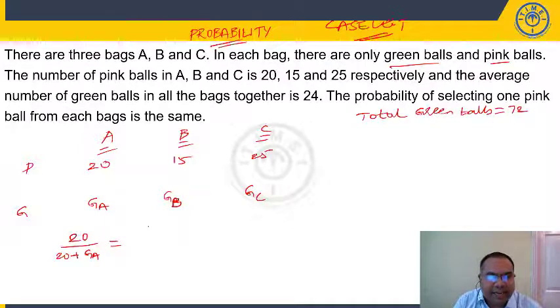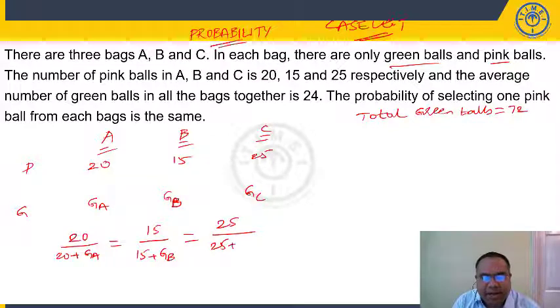This is the same as selecting one pink ball from B, 15C1 by 15 plus GB, which is equal to 25 by 25 plus GC. Instead of taking XYZ, I am saying GA, GB, GC.